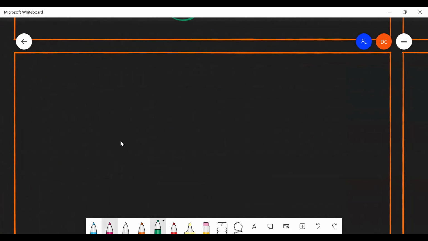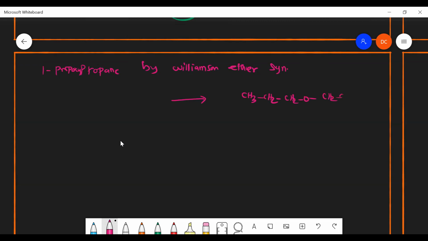Suppose I would like to prepare 1-propoxypropane by Williamson ether synthesis. How will you make it? What are all the reagents I have to take? Because they gave a product, 1-propoxypropane, CH3CH2CH2OCH2CH2CH3.